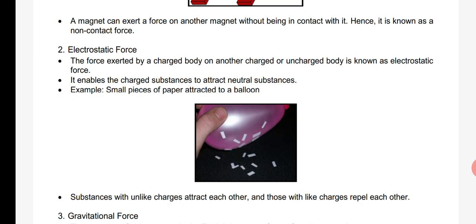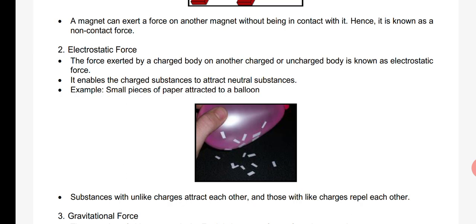It will have both positive charges as well as negative charges. So it enables the charged substance to attract a neutral substance, right? If your object is positively charged and some other object is negatively charged, it will directly attract. Or if some other object is neutral, it will have both.